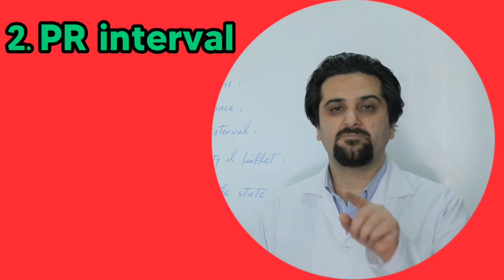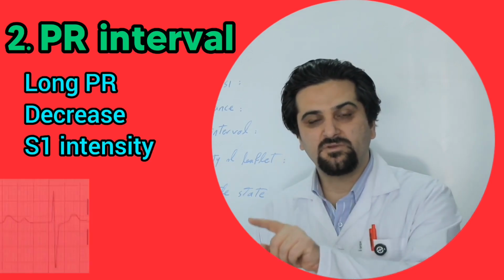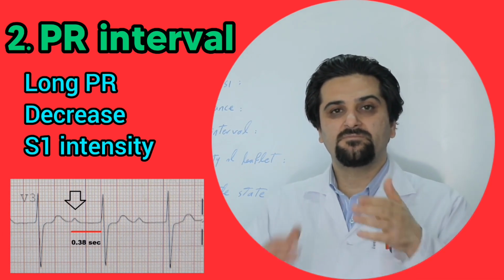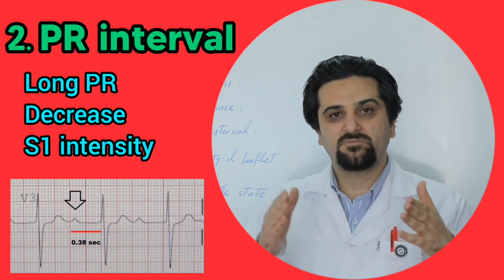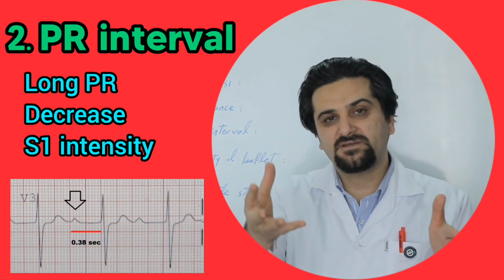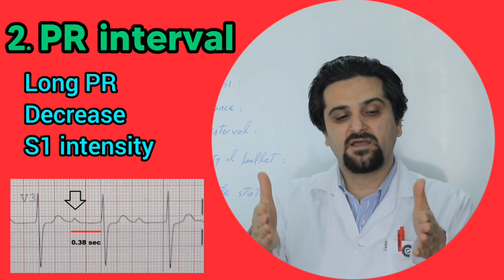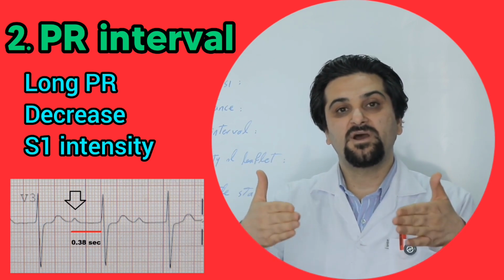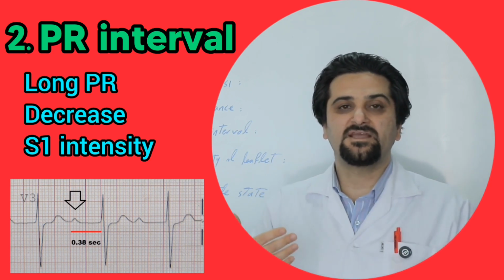The second factor is the PR interval. The longer the interval between P and QRS, the weaker the S1 sound becomes. Because, as you know, when the PR interval is prolonged, it causes the mitral valve to open. And since the left ventricle hasn't contracted yet, the valves go from being fully open to partially closed. And when they close from a partially open position, they produce less sound.